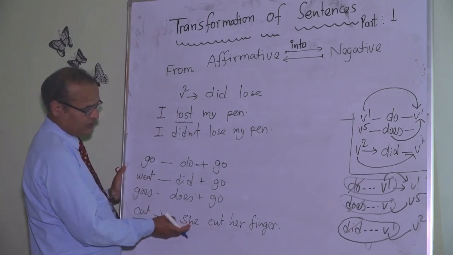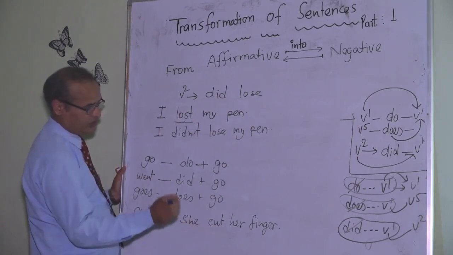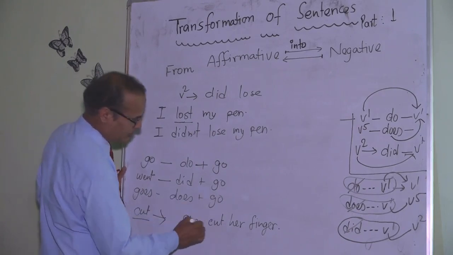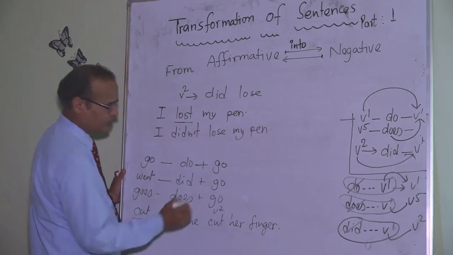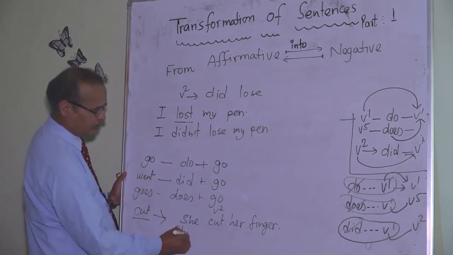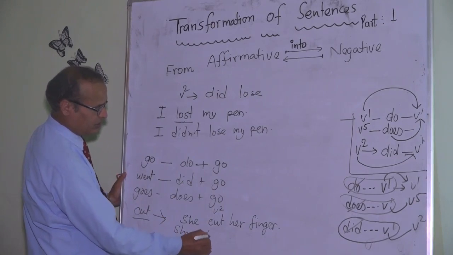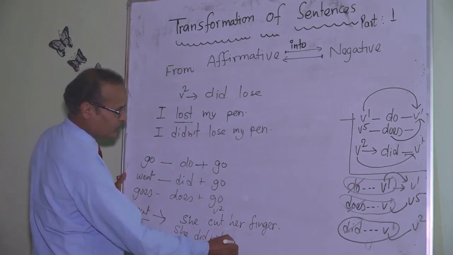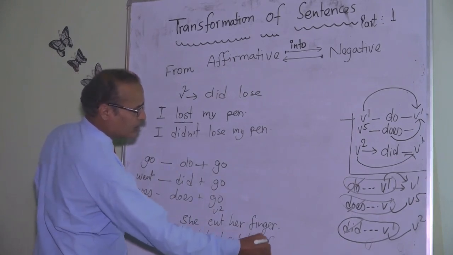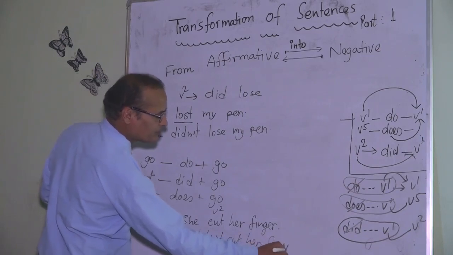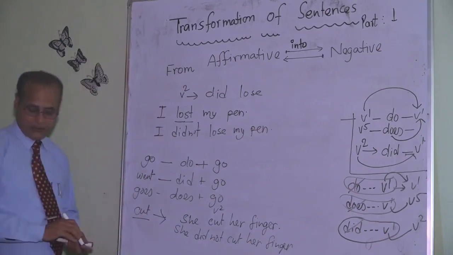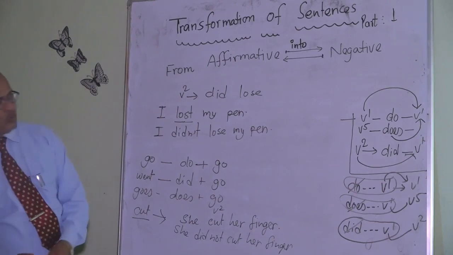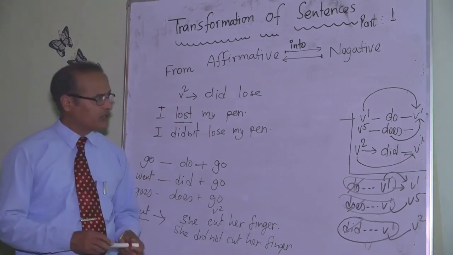With a she, we cannot use the first form. She cut. She did not cut her finger. So at two places we have to be careful.